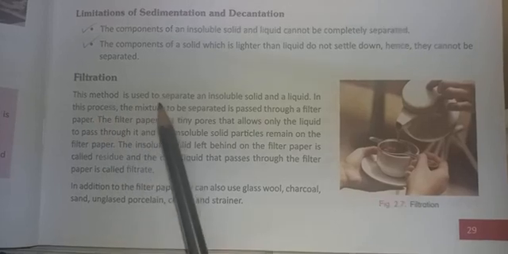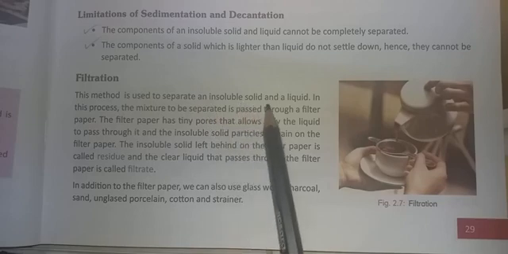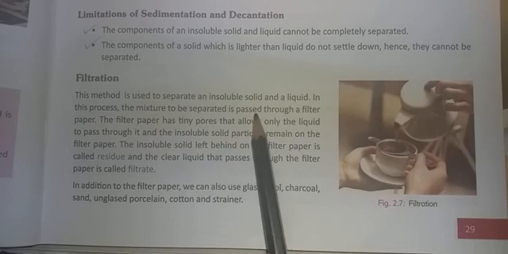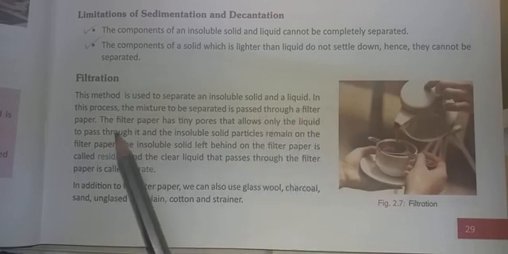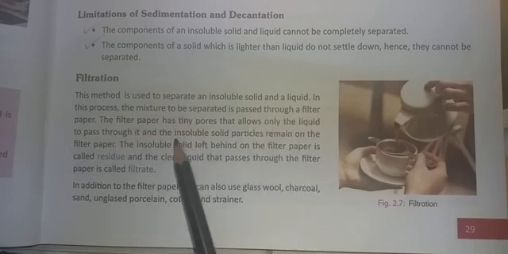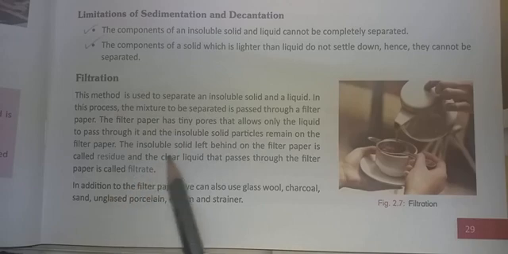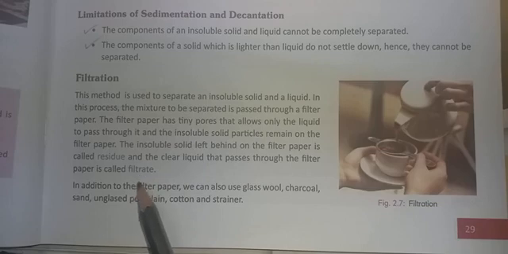So this method is used to separate an insoluble solid and a liquid. In this process, the mixture to be separated is passed through a filter paper. A filter paper has very tiny pores in it, and it allows only the liquid to pass through, whereas the insoluble solid particles remain on the filter paper. The liquid that passes through is called the filtrate, whereas the solid particles that remain upon the filter paper are called the residue.